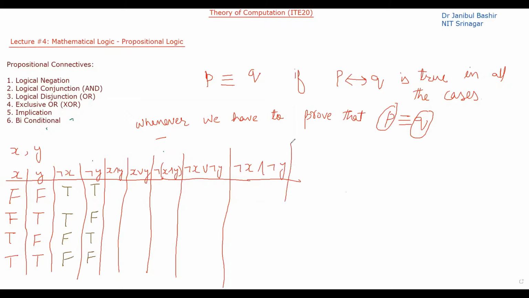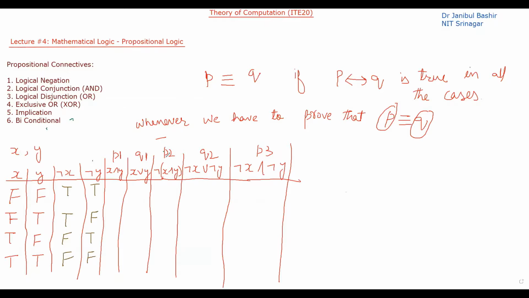Let me erase these things here to make some space. So let's say this is P1, this is Q1, this is P2, this is Q2, this is P3.